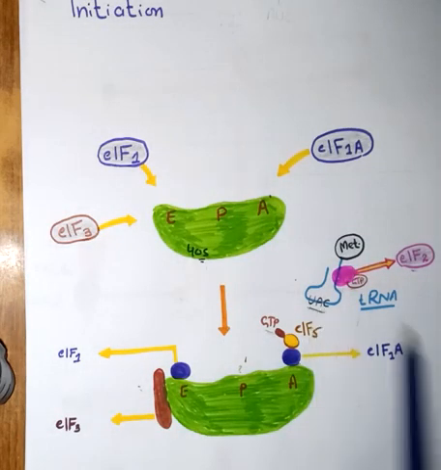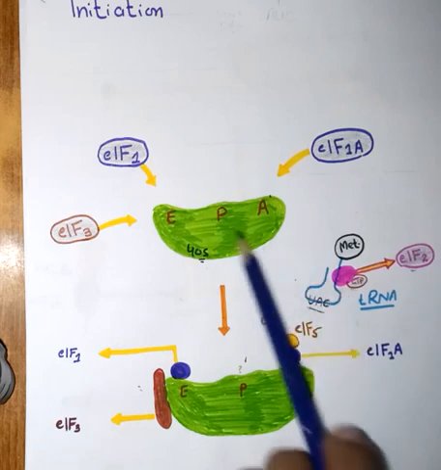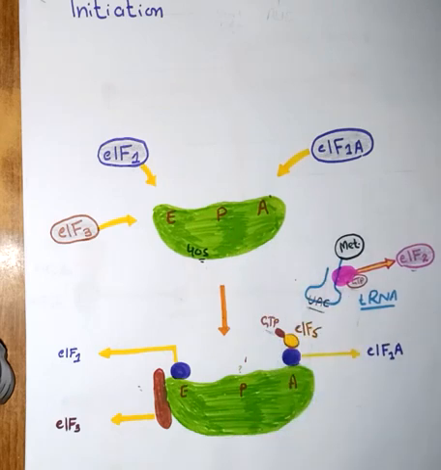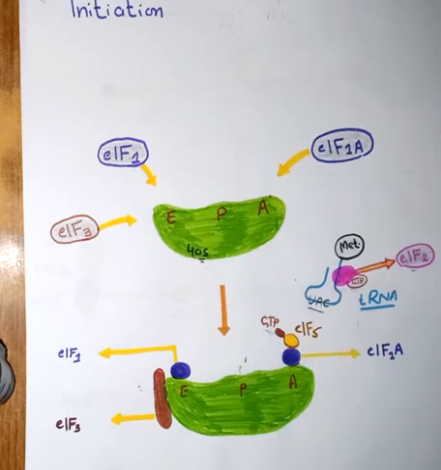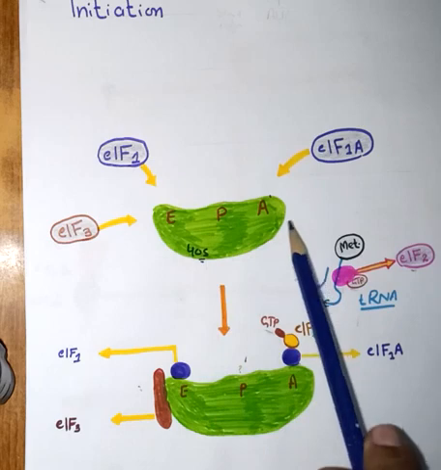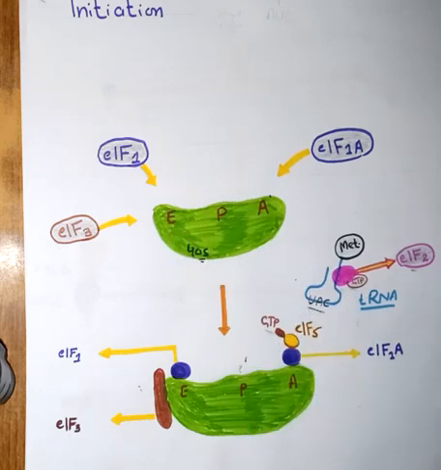So the first transfer RNA, having the UAC anticodon and having the amino acid methionine, will be placed at the P site. But for this purpose, we have to block the A site and E site so that this transfer RNA cannot be placed at the A site and E site. We want this transfer RNA to be placed at the P site.